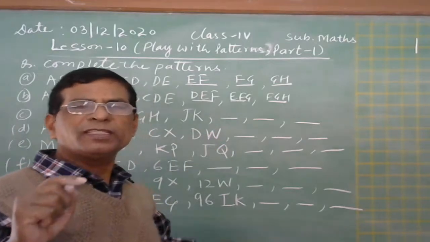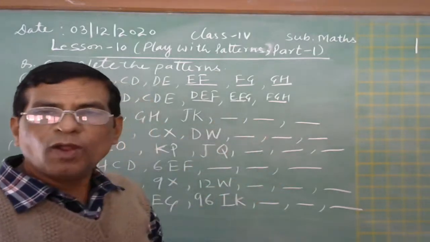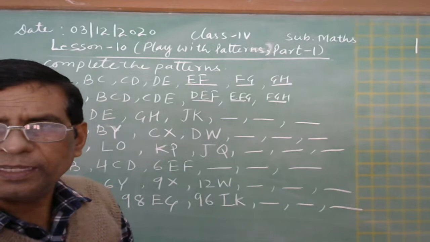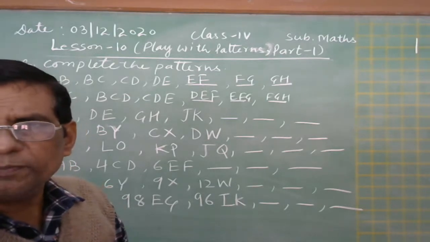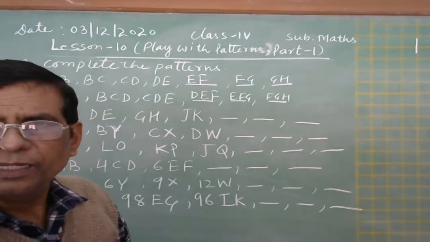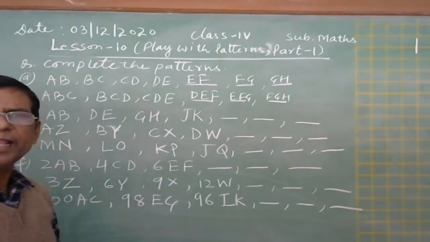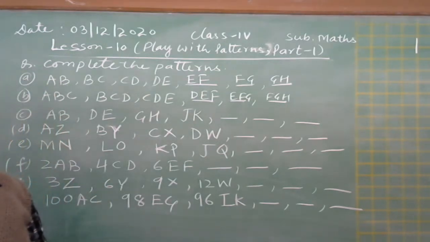What letter should be missed in the next one?